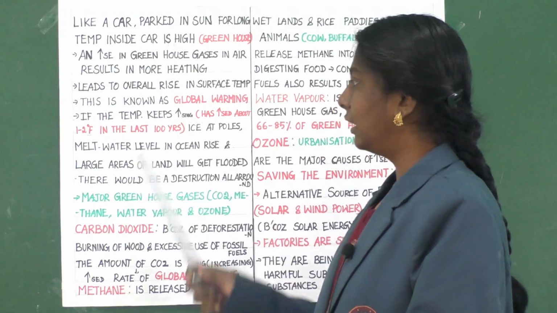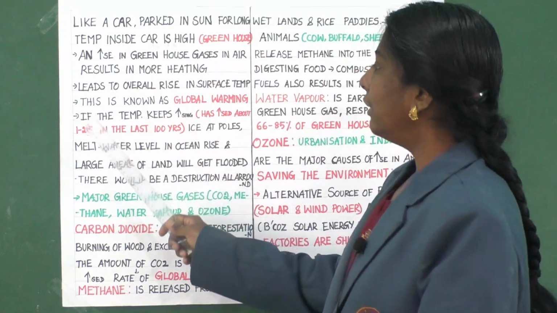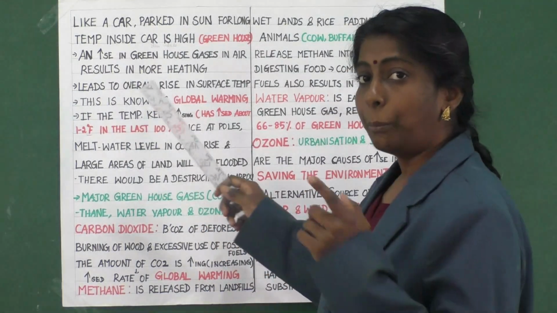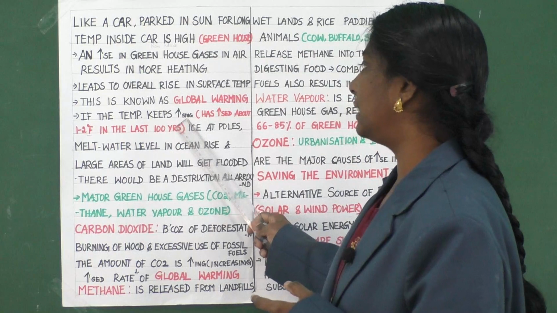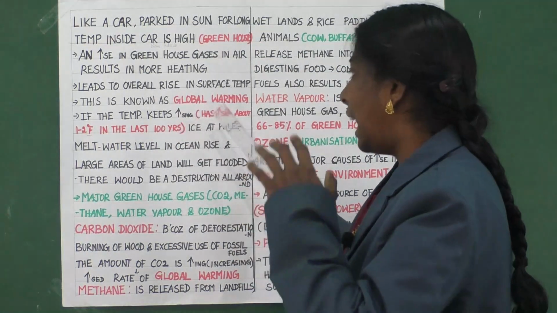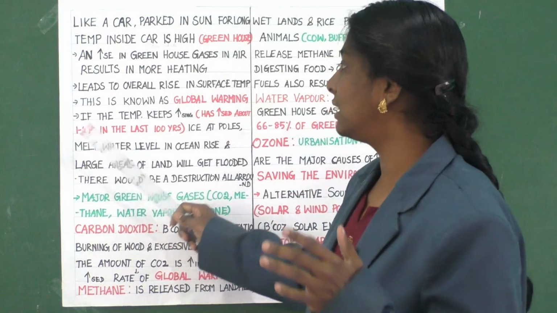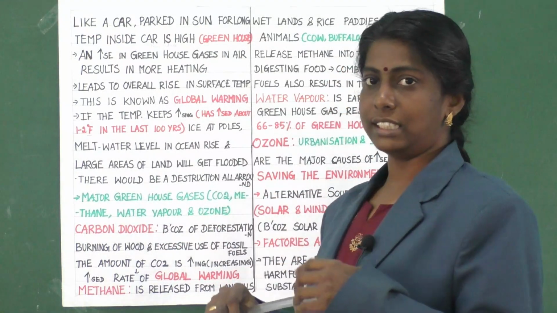Clear, children? Yes. Now, if the temperature keeps increasing, it has increased about 1 to 2 degrees Fahrenheit in the last 100 years.